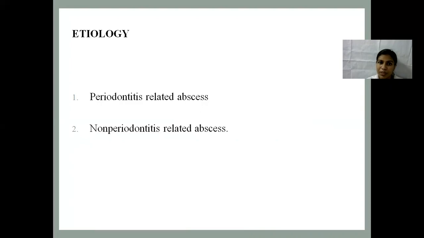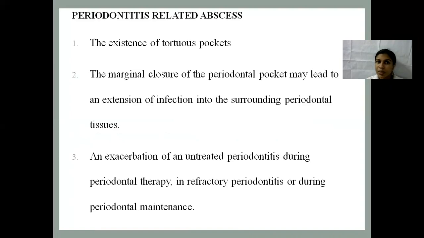Periodontitis-related etiology of periodontal abscess and non-periodontitis-related etiology of periodontal abscess. First, we are going to see about the periodontitis-related abscess. This is due to the existence of tortuous periodontal pocket. Marginal closure of the periodontal pocket may lead to an extension of infection into the surrounding periodontal tissue. An exacerbation of an untreated periodontitis during periodontal therapy, in refractory periodontitis, or during periodontal maintenance.